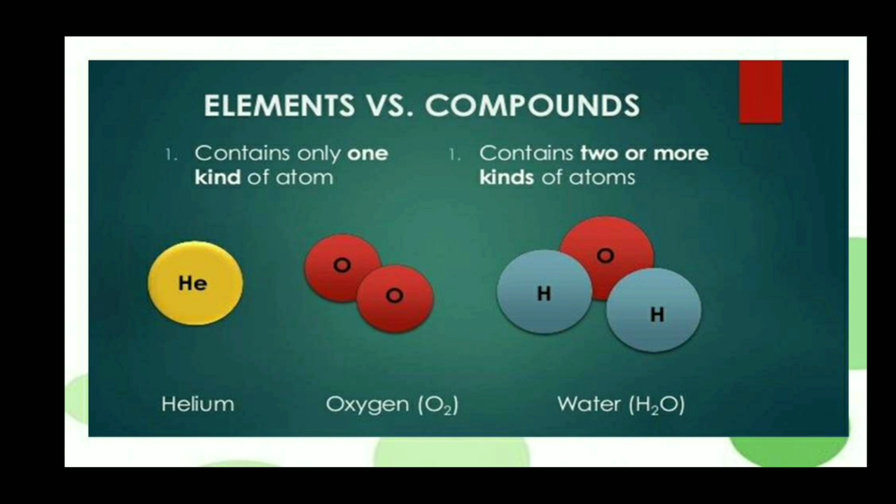When a molecule contains two or more different kinds of atoms, it is called compound. Example: two hydrogen atoms plus one oxygen atom joined to form water, that is H2O. Hope you are clear with elements and compounds.